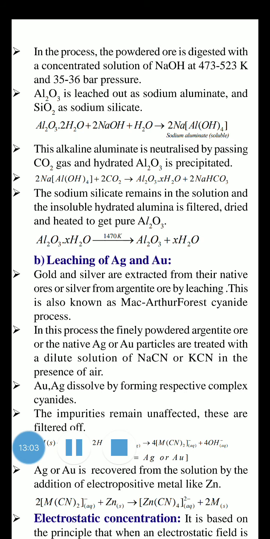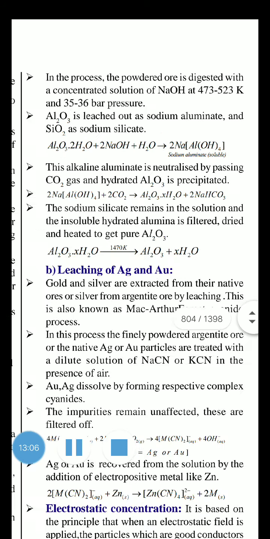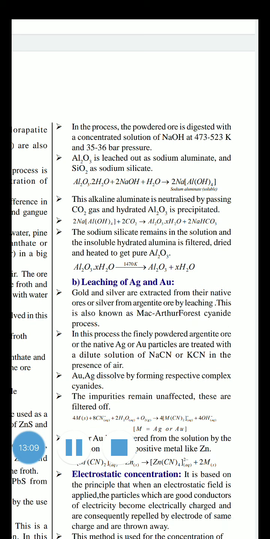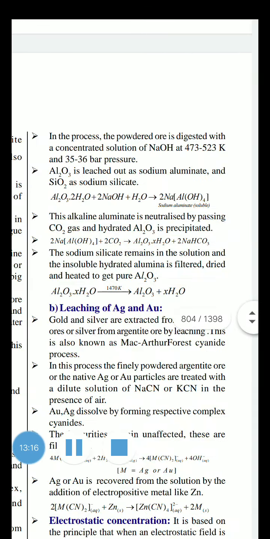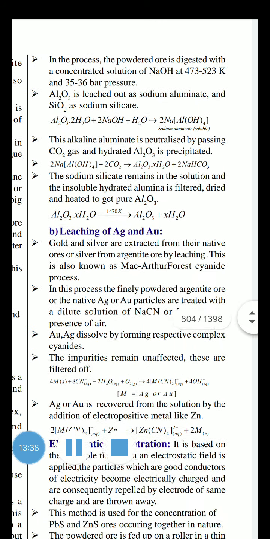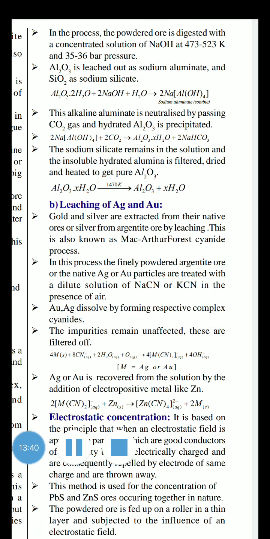This is the leaching process of aluminum. Once again, my dear students, in the leaching process of aluminum, what kind of chemical is used as the leachant? Sodium hydroxide. What is the optimum condition? 473 to 523 kelvin and 35 to 36 bar pressure. Actually, in this entire process, unnecessary impurities and water molecules of the bauxite are removed. Finally, you will get Al2O3. Clear?